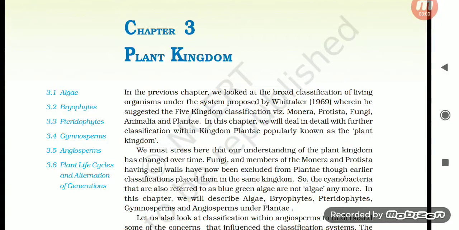The plant kingdom. In the previous chapter, we looked at the broad classification of living organisms under the system proposed by Whittaker in 1969, wherein he suggested the five kingdom classification, viz. Monera, Protista, Fungi, Animalia, and Plantae. In this chapter, we will deal in detail with further classification within kingdom Plantae, popularly known as the plant kingdom.